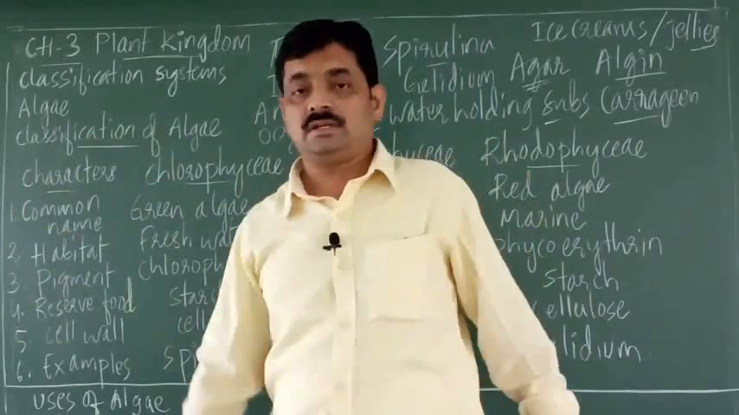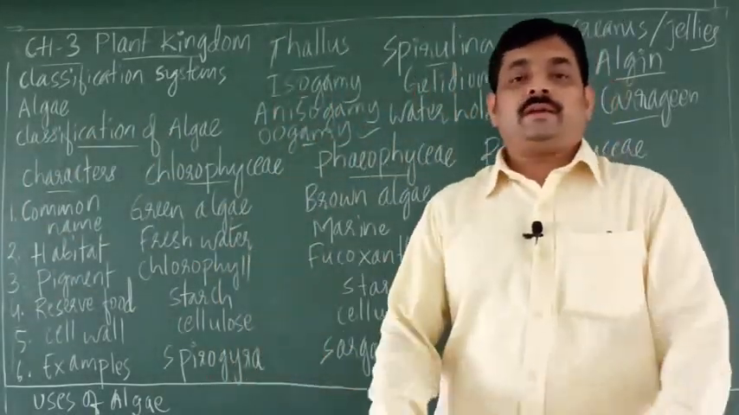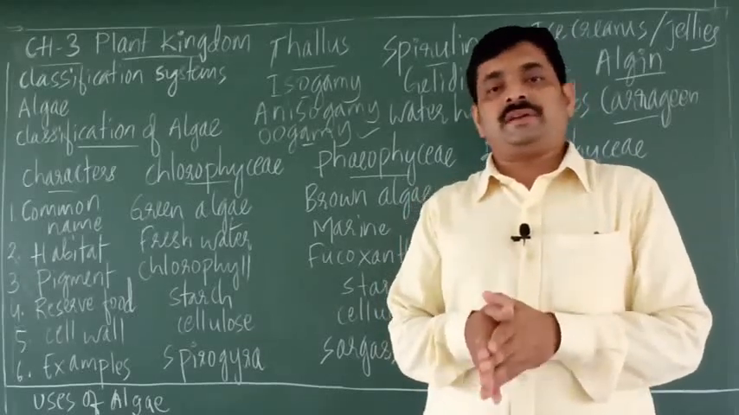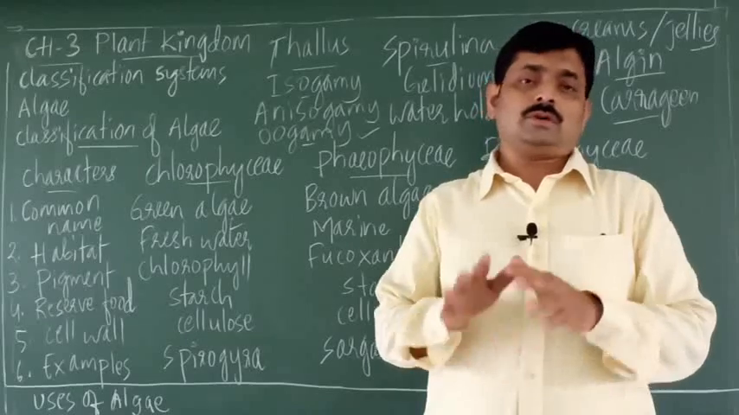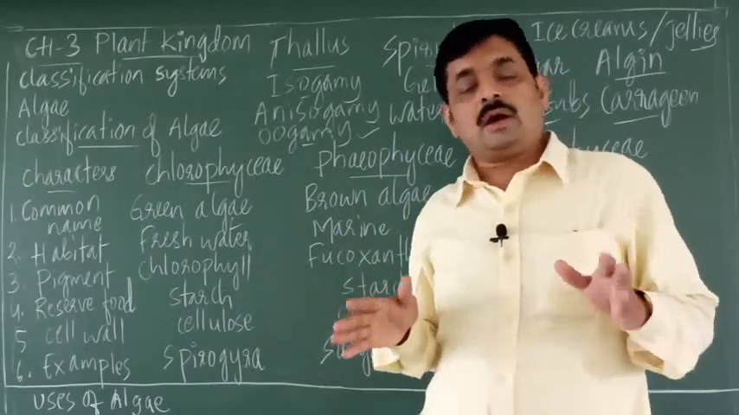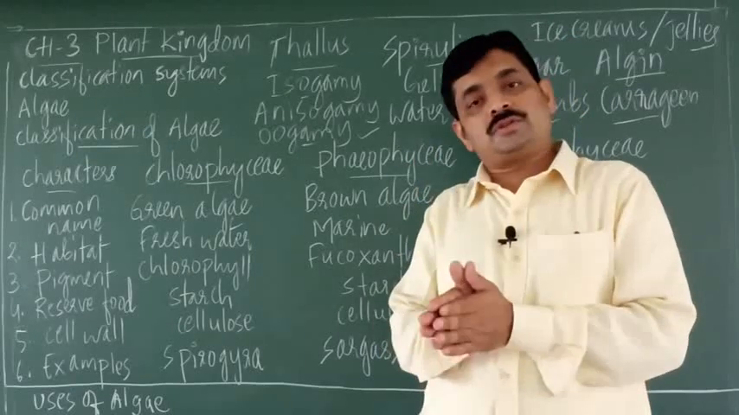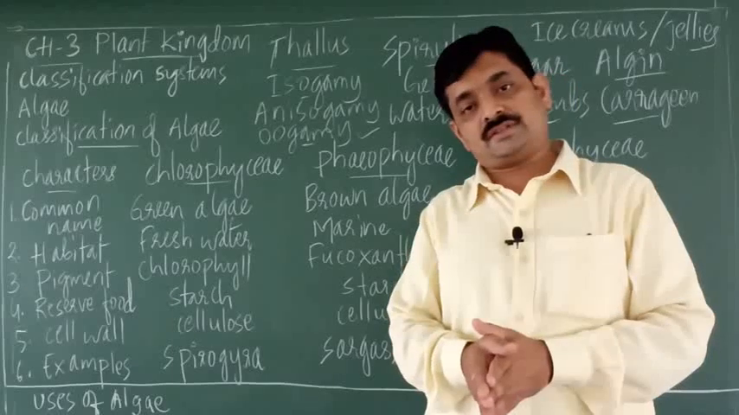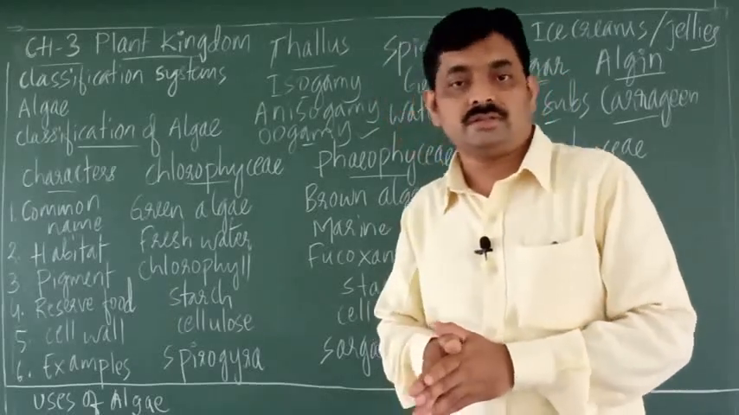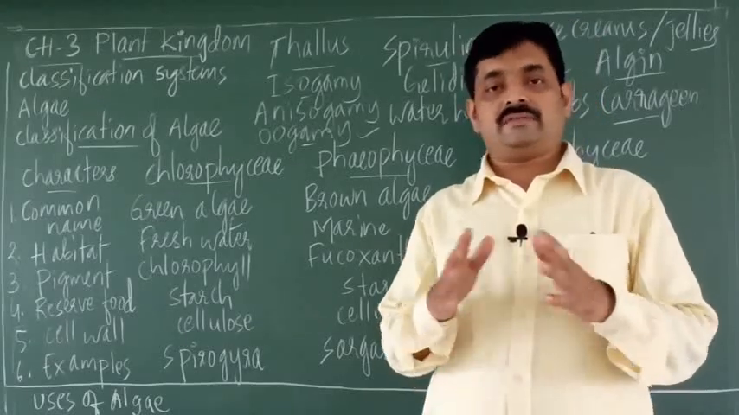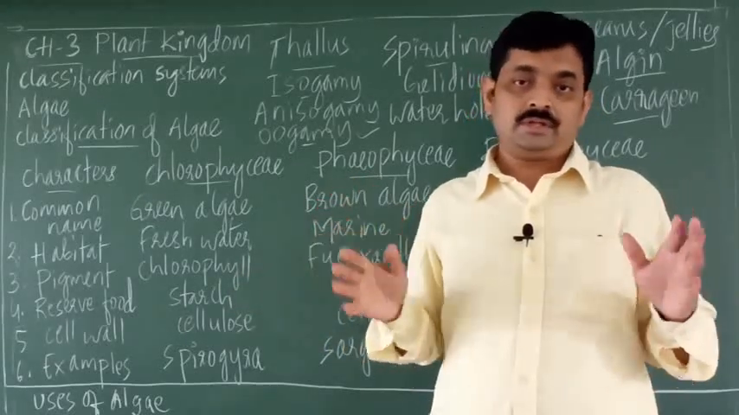Next we shall consider the algae. The plant kingdom is divided into different groups. All plants that come under this kingdom are divided into certain groups, such as the algae, then you have bryophytes, pteridophytes, gymnosperms and angiosperms. So these are the various groups of plants.